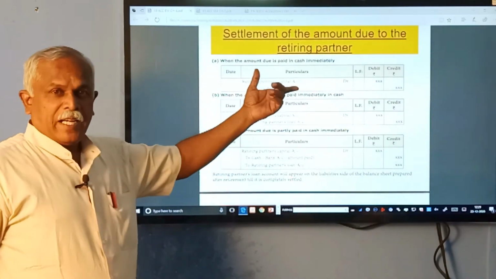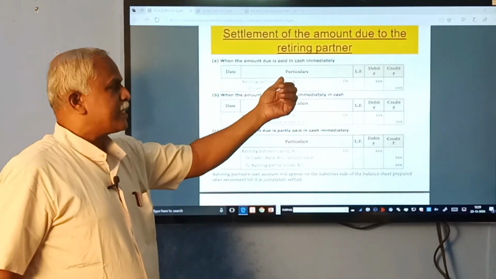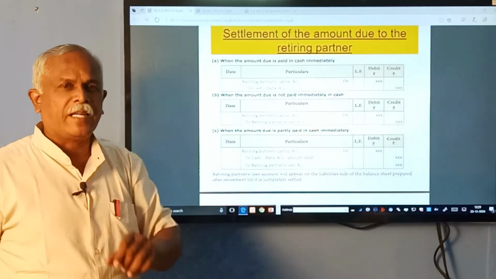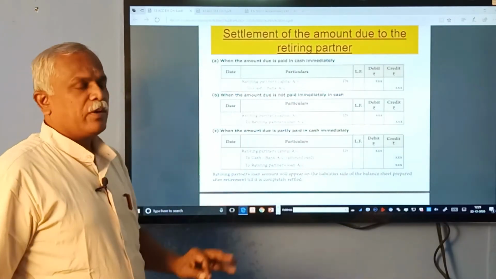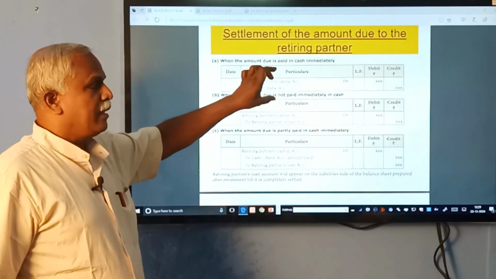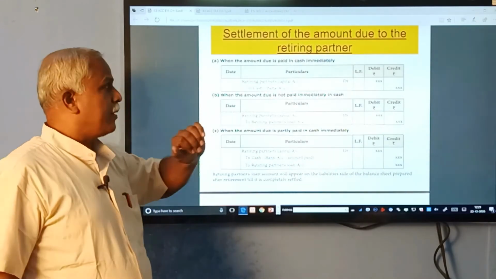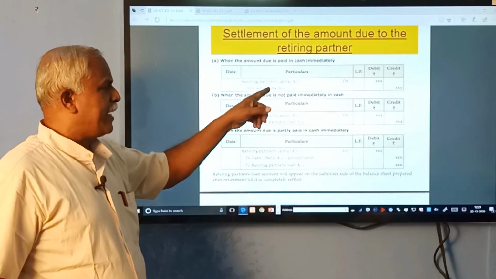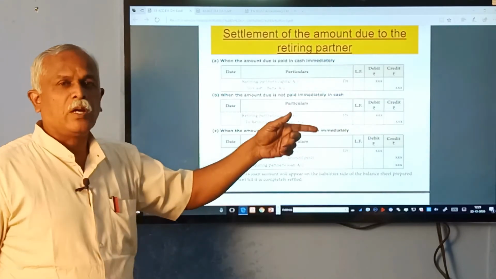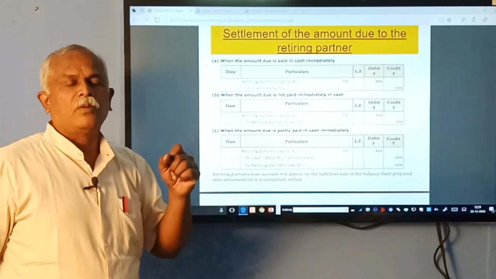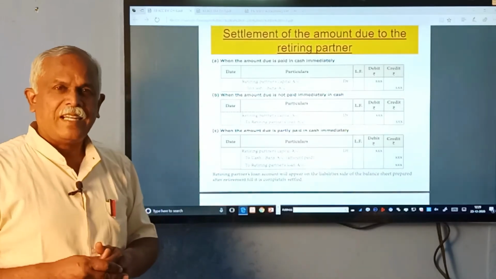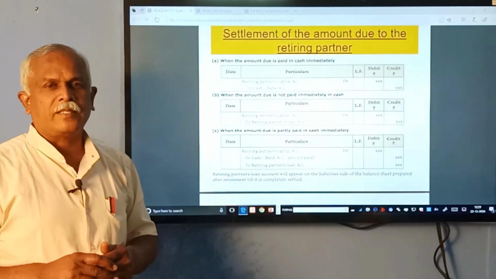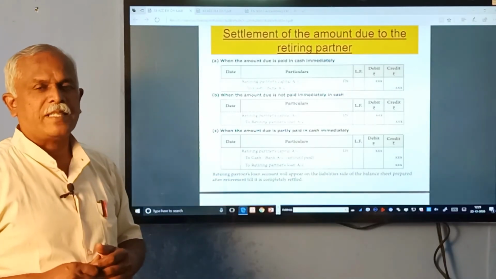When he is paid immediately, retiring partner's capital account, the total amount due to him, to bank account or cash account. That is if he is paid off immediately. If he is not paid, then transfer to his loan account instead of cash and bank, retiring partner's loan account, and this loan account will appear as a liability in the continuing firm's balance sheet under the head liabilities.